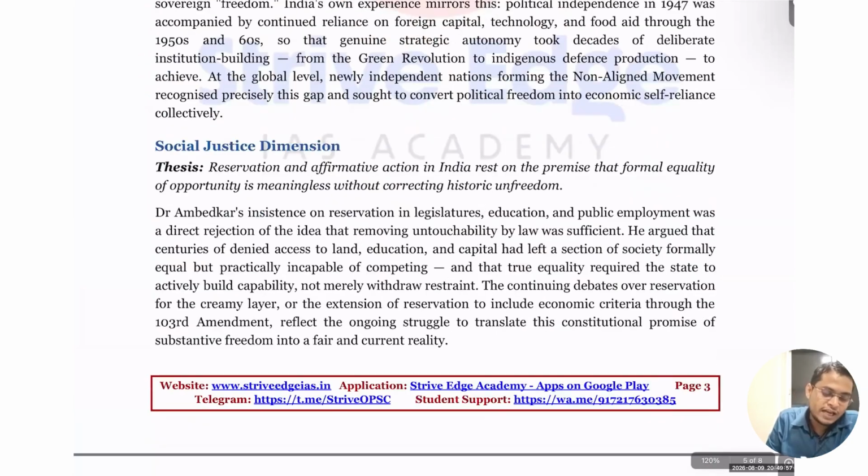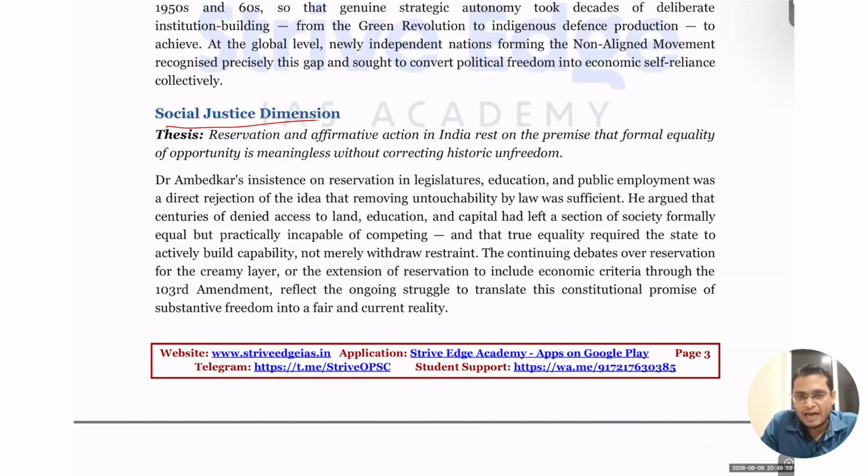So next is the social justice dimension. You can see reservation and affirmative actions. Just by removing untouchability and providing the law, it is not going to have any positive impact. If you are giving reservation, that means you are letting the weaker sections climb the ladder to become equal, because of the centuries of discrimination that has been meted out to the weaker sections. They need the support. Okay, so that is what we can say.